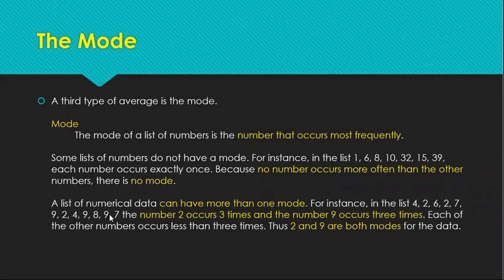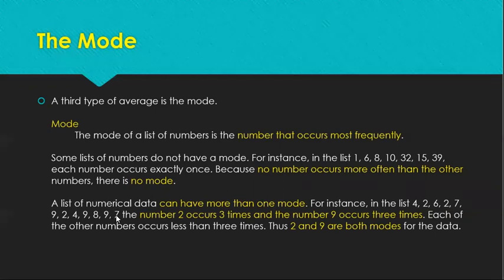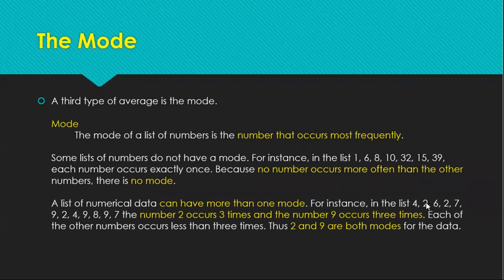For the number 9, it is also repeated 3 times. 1, 2, 3. But class, for example, kapag yung number 9 dito is naulit ng 4 na beses, number 9 lang yung mode natin kasi siya na yung pinakamarami. Dito kasi, parehas sila ng number 2 na 3 beses na ulit. Yung number 2 at number 9 ay 3 beses na ulit. Kaya, parehas silang mode.